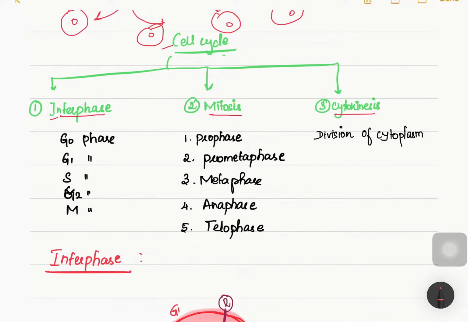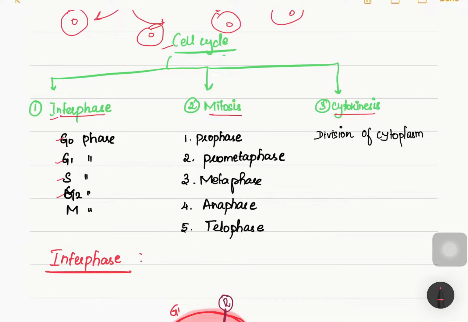So what is interphase? Interphase has four phases, that is G0, G1, S phase and G2. What is happening mainly in interphase? Cell growth is happening.